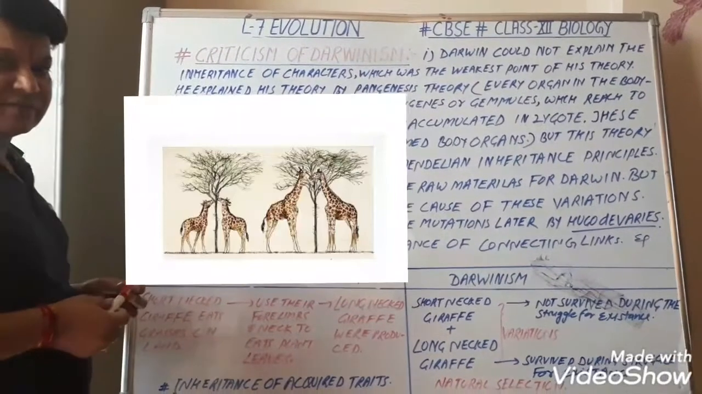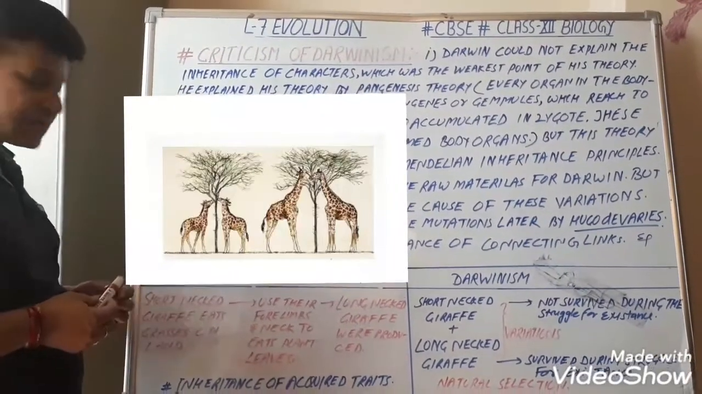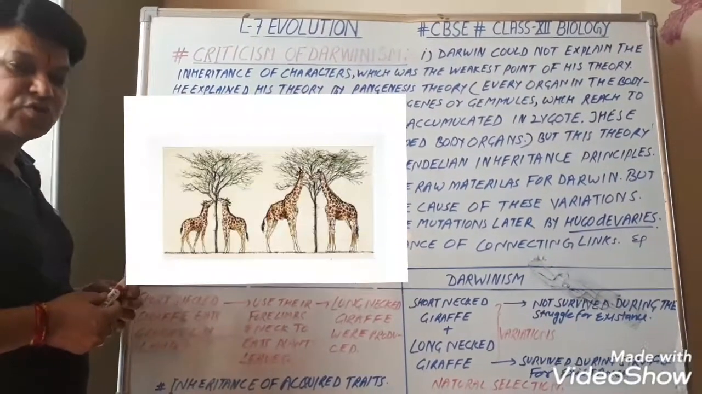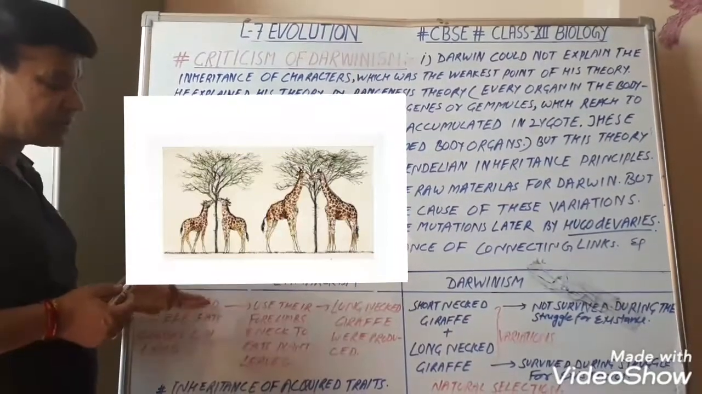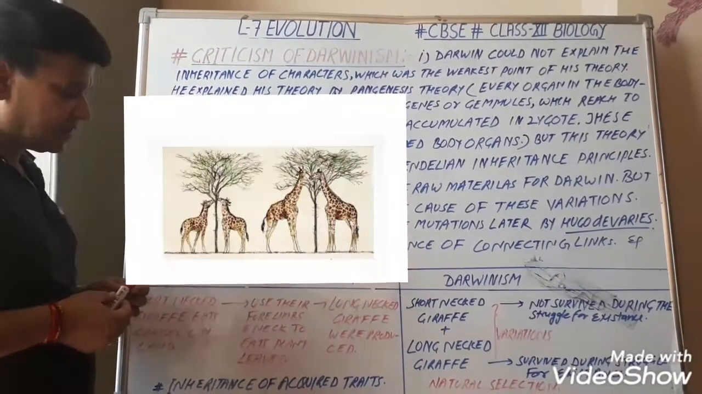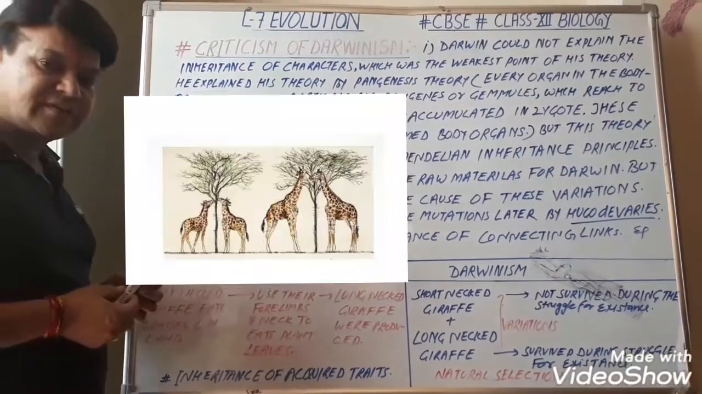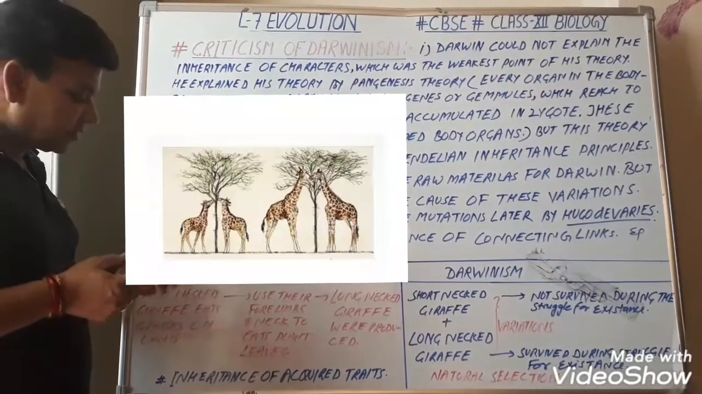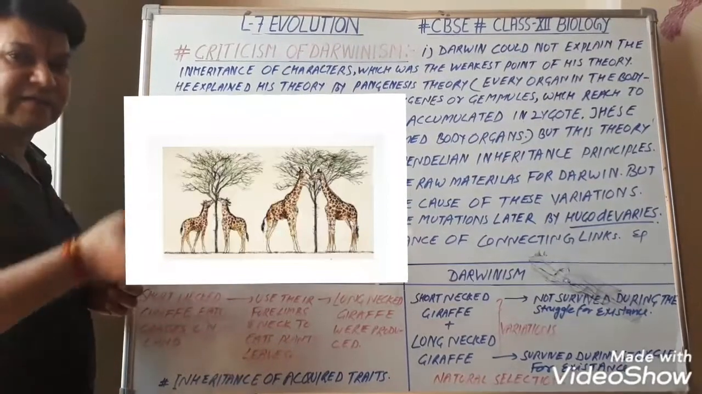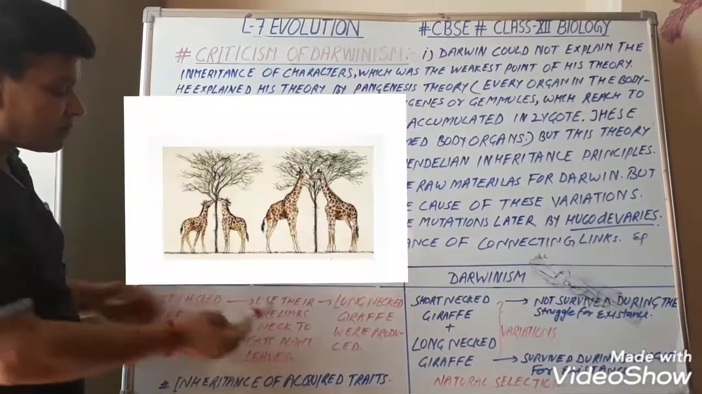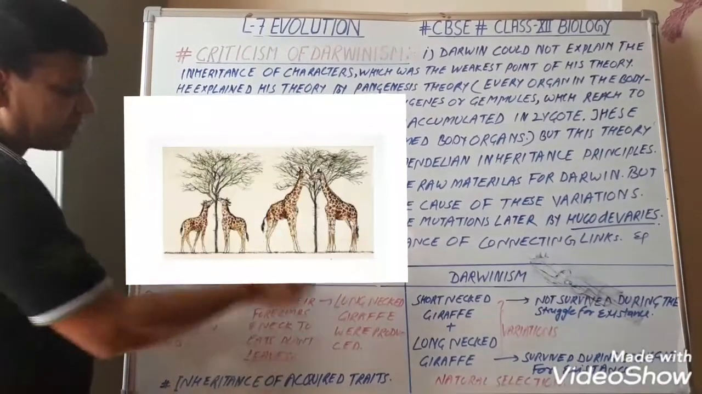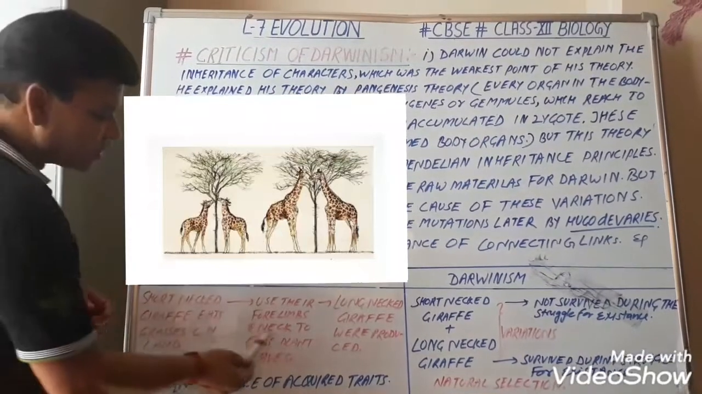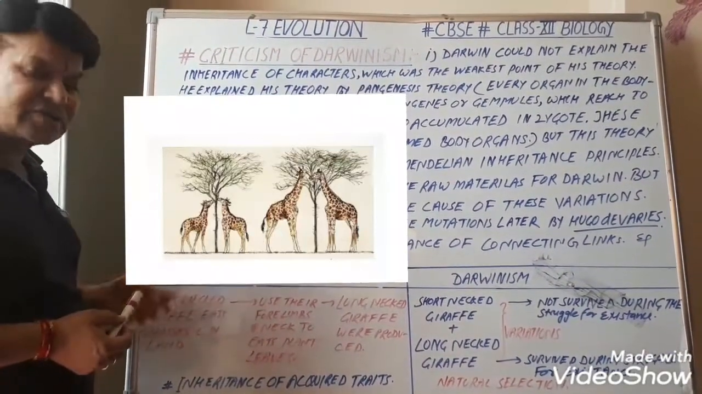giraffes were short-necked, just like the ass, in their previous days, and they ate the grasses on the land. After some time, due to some climatic changes, whenever the grasses on the land perished, they tried to eat the leaves of the plants. Due to this, they used their forelimbs and neck. After a prolonged time period, long-necked giraffes were produced. This is the use and disuse of organs, as Lamarck said in his theory.